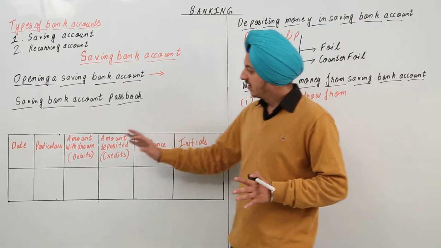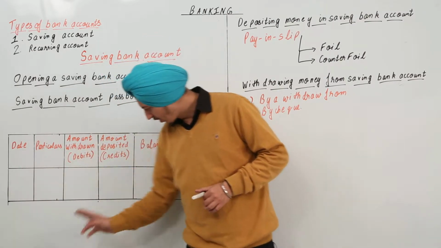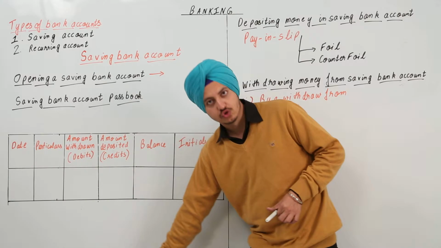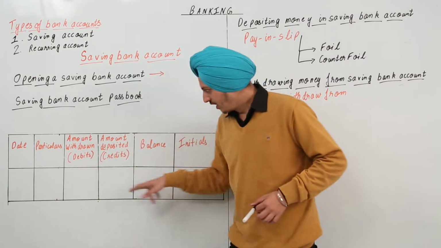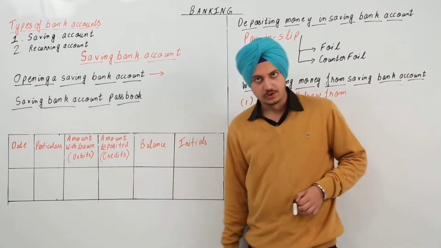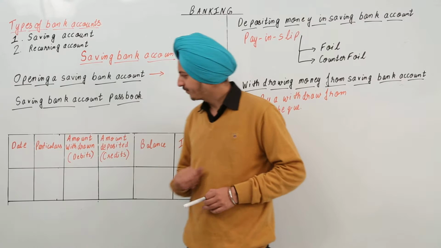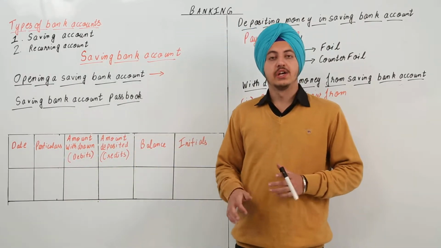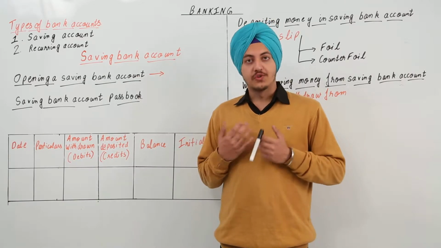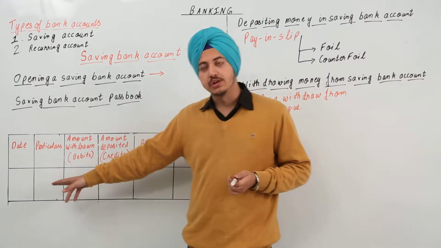What is this? First of all, we have the date on which the transaction was done. This has a lot of other rows too. This continues, and this is just one row. In the same way we have other rows also. So this is the date on which the transaction was done. The particulars means how the transaction was done. It was done through a cheque or through a withdrawal form. Okay, this is particulars.